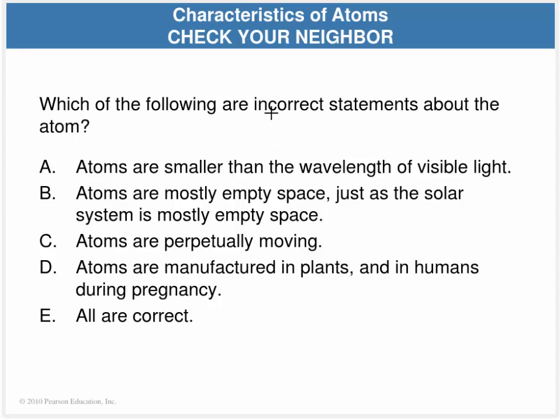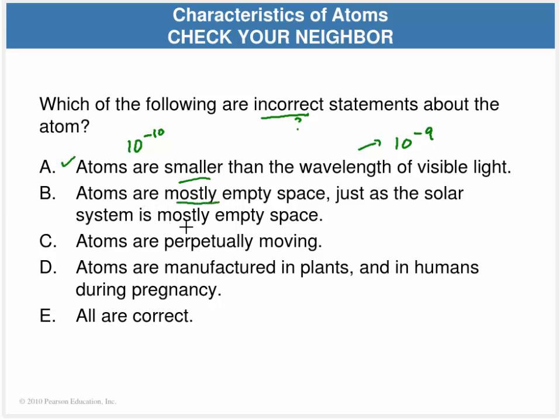So let's take a quick little confidence test for which one of these guys is incorrect. So atoms are smaller than the wavelength of visible light. I had it on the slide, but I forgot to mention it. The wavelength of visible light is 10 to the minus 9th meters, and atoms are going to be 10 to the minus 10th meters, so yes, they are smaller than visible light.